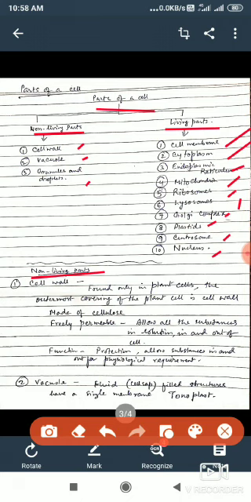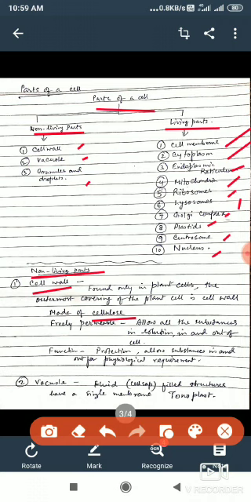The first non-living part is the cell wall. Cell wall is found only in plant cells. The outermost covering of the plant cell is called the cell wall. This is made out of a complex carbohydrate called cellulose. Remember the name? It is a complex carbohydrate, a polysaccharide, named cellulose. Most of the cell walls are made out of cellulose. This cellulose has the characteristic of being freely permeable, which means it allows all the substances that are in solution in and out of the cell. This is a characteristic.